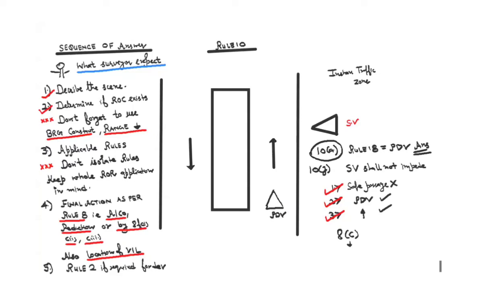When you are doing it in an exam, whatever I have told you on working, I have told you on the right side of your screen, that has to go in your mind. So in a real exam situation, you will just say this: I am a PDV following a general direction of flow. She is a sailing vessel crossing me from starboard to port. So I will take a bearing. If bearing is constant, range is decreasing, risk of collision is existing.